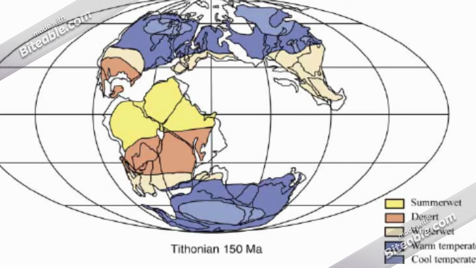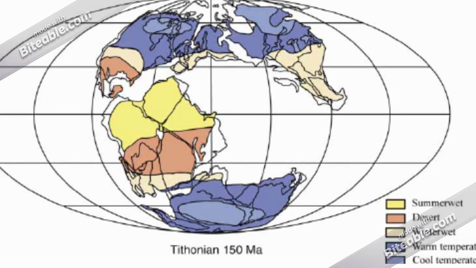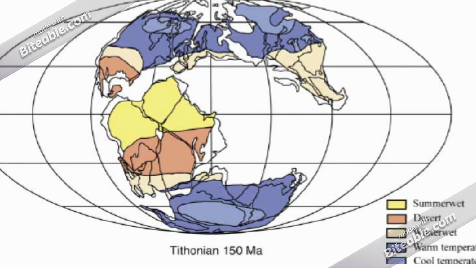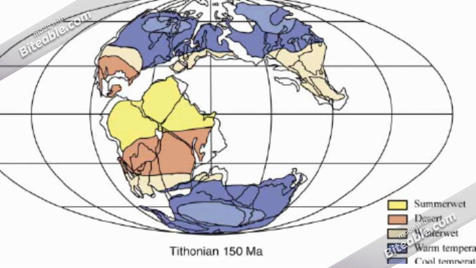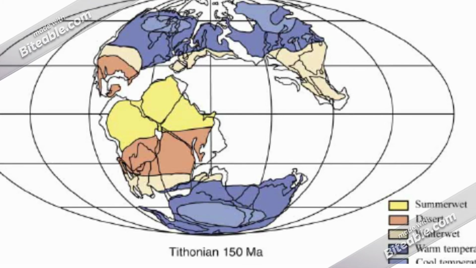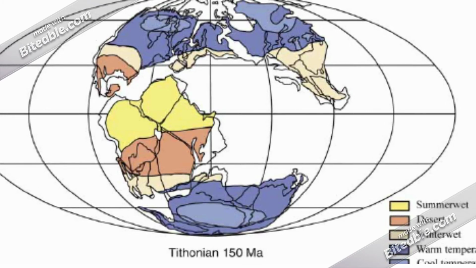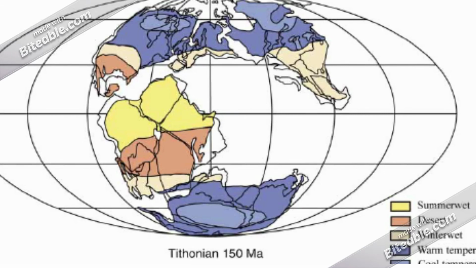The map that you see is showing the climate of the Earth during the Jurassic. The yellow indicates summer wet climate. The red is a desert climate. The pale pink color indicates winter wet. The dark blue is a warm climate and the light blue is a cooler climate.